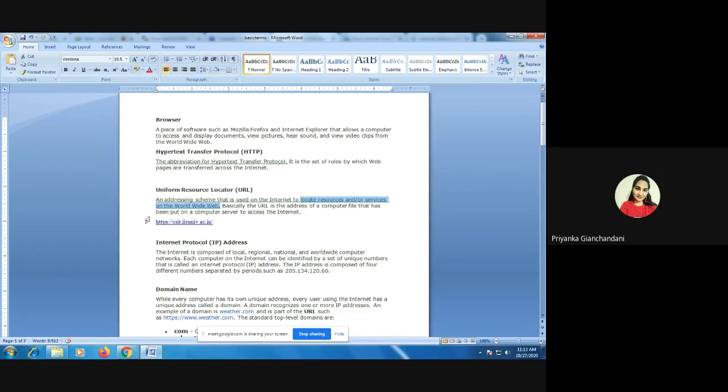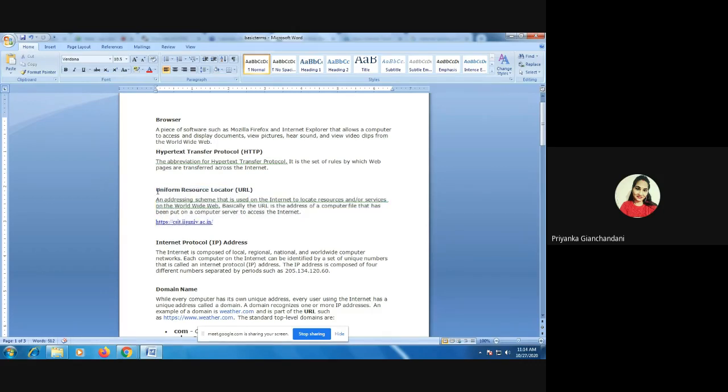This is the example that I have already shown to you. When I say csit.isunif.ac.in, it will take me to the Department of Computer Science and IT, which has been created over the ISUNIF website, right? So this is the purpose of URL.